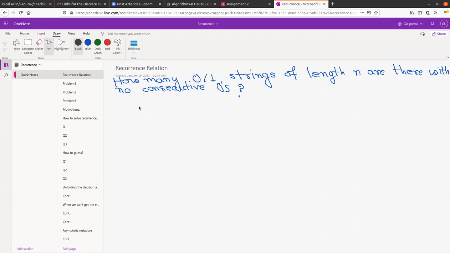Here is the problem: how many 0-1 strings of length n are there with no consecutive zeros? Suppose you have a string x1, x2, ..., xn, and the entries can be either 0 or 1.